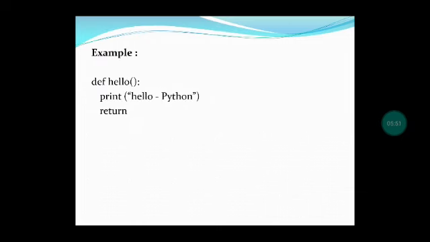And let us see an example for the function. Here one example is given: def hello, print hello Python, and a return statement. Def is the keyword for defining the function. Hello is the function name. Inside the parentheses, no parameter is given. After that, we have given the block of statements. Two statements are there: one is the print statement, another is return. In return, no expression, none is there.